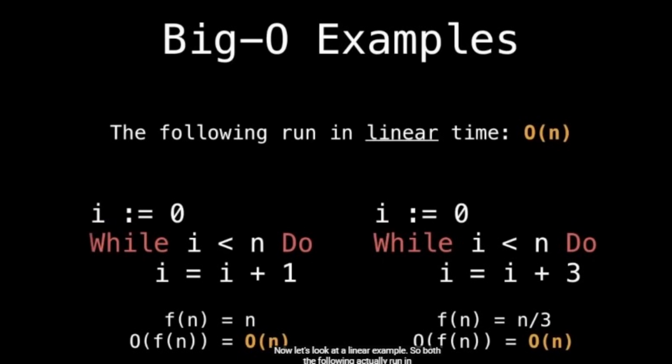Now let's look at a linear example. Both of the following actually run in linear time with respect to the input size, because we do a constant amount of work n times. On the left, we are incrementing the counter i by 1 each time. So f(n) is n. Clearly, when we wrap this in a big O, we get big O of n. On the right, a little bit more complicated, we are not incrementing by 1, we are incrementing by 3, so we are going to finish that loop 3 times faster. So f(n) is n over 3.